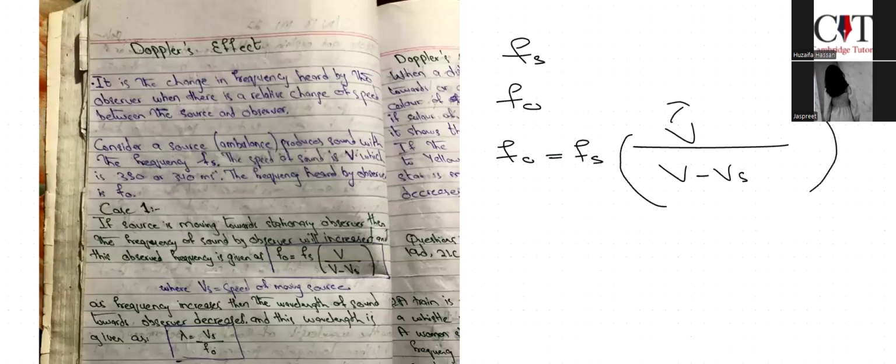Vs is the speed of the moving source. You can say in this case, the ambulance. So if the frequency is increasing, we will use this formula.